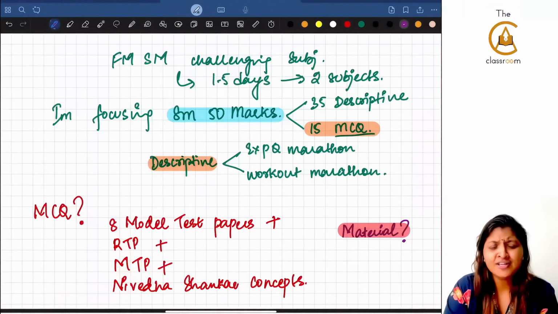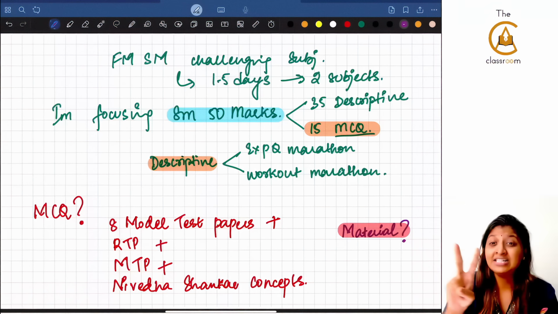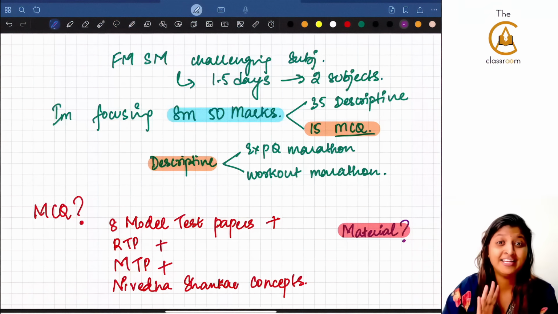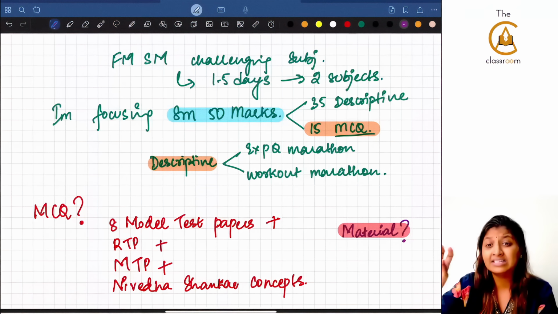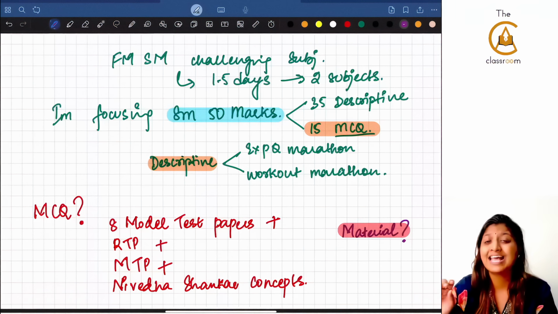FM and SM is a challenging subject only for this reason: you have 1.5 days and you have two subjects to study, guys. I'm gonna focus on SM, which is for 50 marks. You already know that 35 marks is descriptive and 15 marks is MCQ.